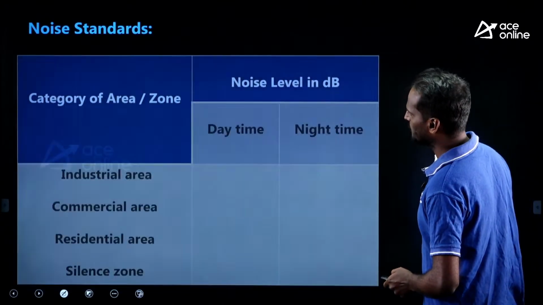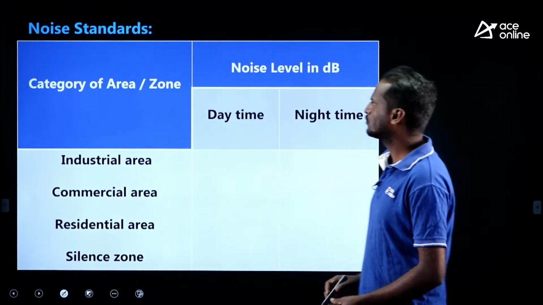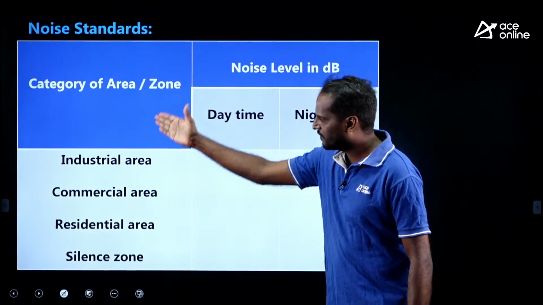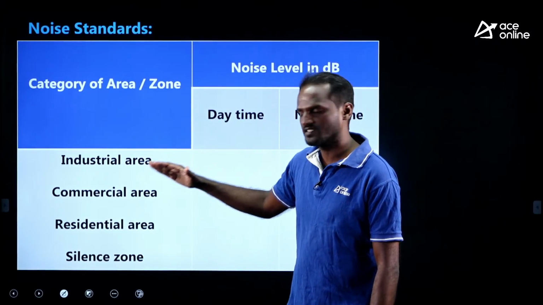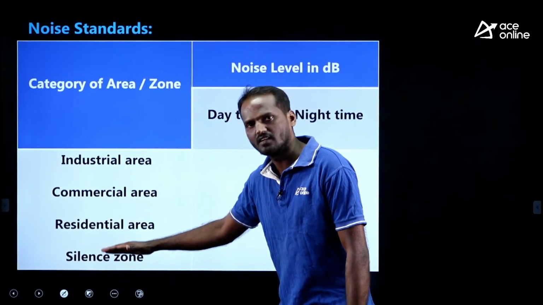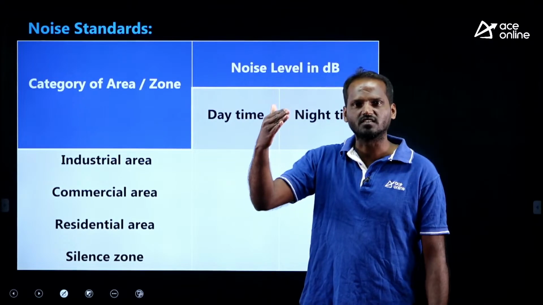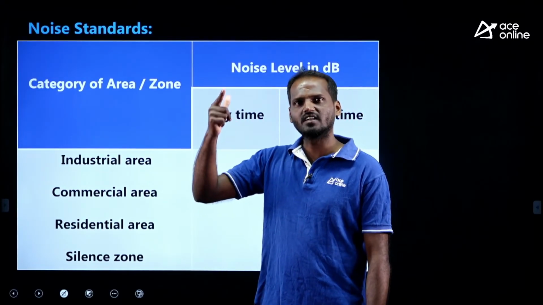Look at this table, these are the noise standards you need to remember. We have 4 different zones, as you already know: industrial, commercial, residential and silence zone. Remember the zones in this order: first highly noisy, that is industry, then commercial, then residential and then silence zone.